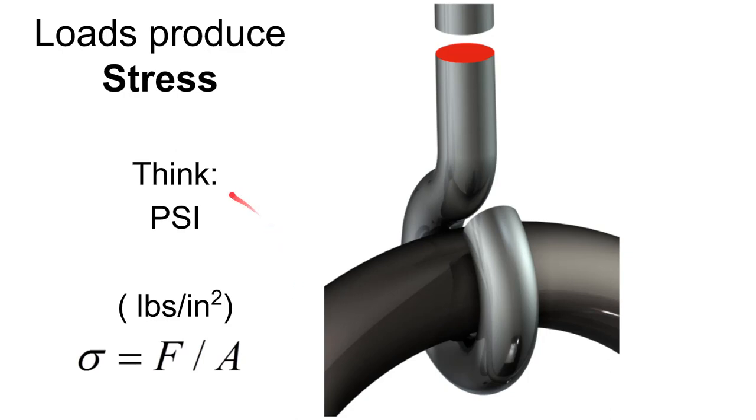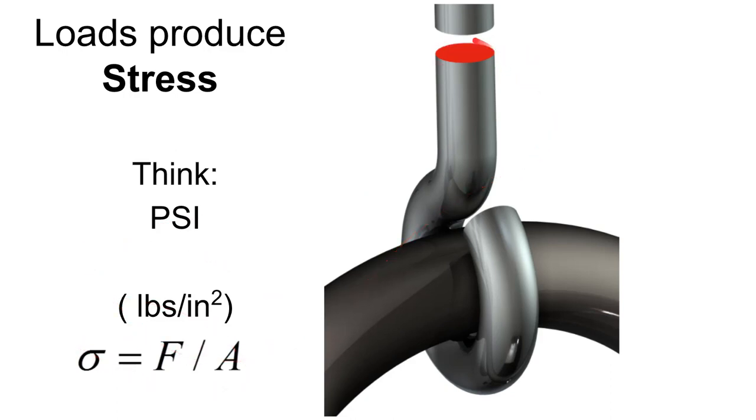If you just remember that PSI is a valid, although not super common anymore, unit of stress, then this pounds per square inch tells you the formula for stress. So if you just remember that PSI is a valid unit of stress, it tells you the formula, force per unit area, pounds over square inches. Pascals doesn't really just do that for you, okay, and we'll see that in just a minute. But anyway, that's how I like to keep it straight, okay.